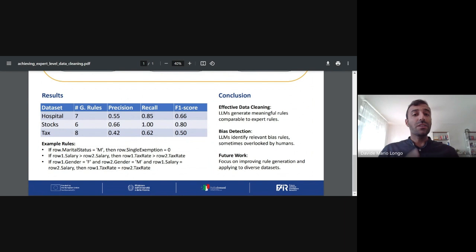The algorithm can also generate some kind of bias detection rules. For instance, the last one in the example rules section, which depends on the gender of the person represented in the tax dataset. And to conclude, on a future note, we want to improve the rule generation phase to make it possible to generate different kinds of rules, complex domain rules, that is not possible to generate with the current approach. That's it from my side.